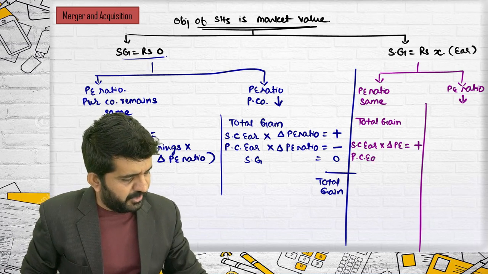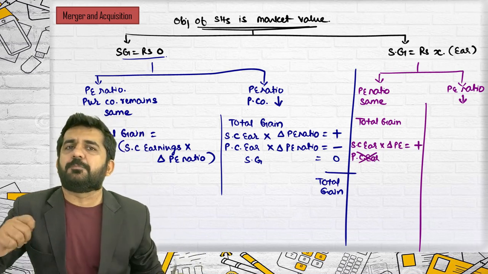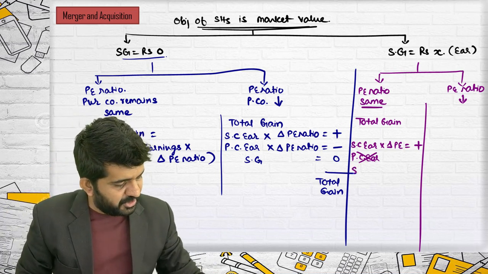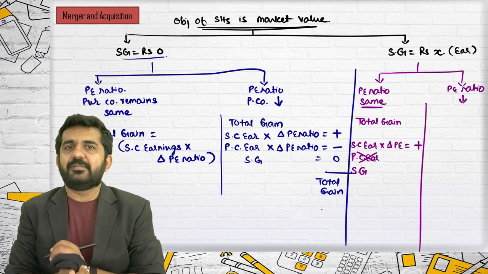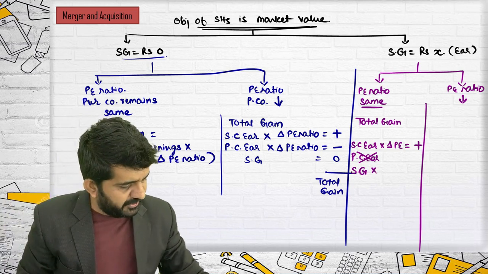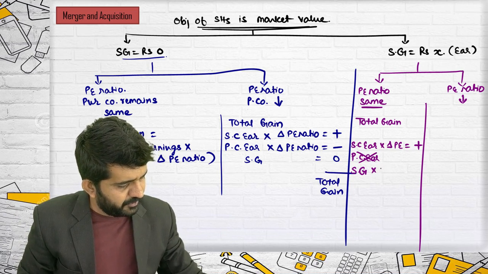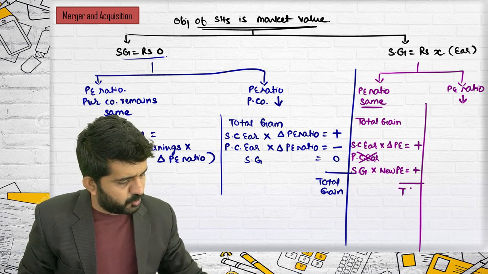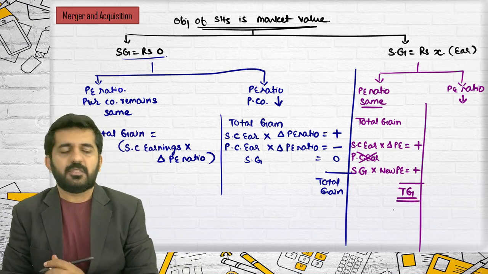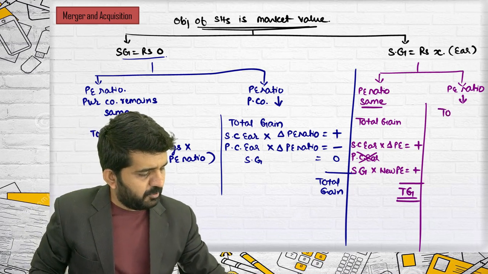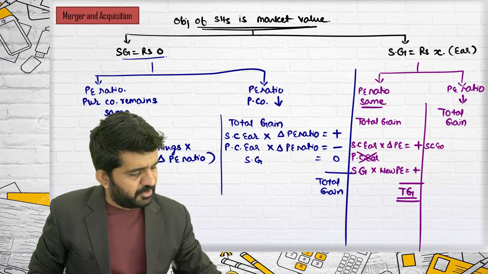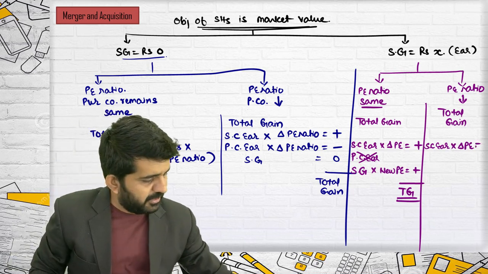Purchasing company's earnings, no, because purchasing company's PE ratio is remaining the same. But now there is a synergic gain. So synergic gain, but it is in the form of earnings multiplied by new PE ratio. This will be positive and this will be total gain. If PE ratio decreases, what will be total gain? One is same, selling company's earnings multiplied by difference in PE ratio. This answer will be positive.